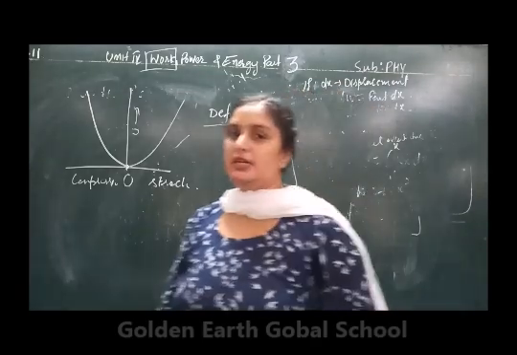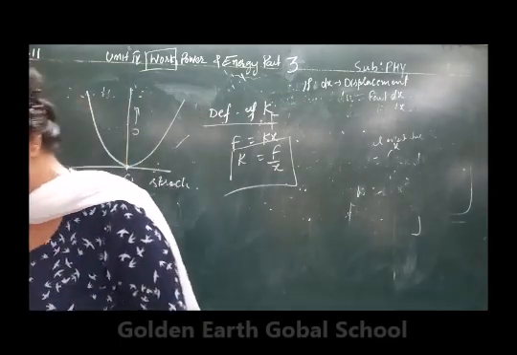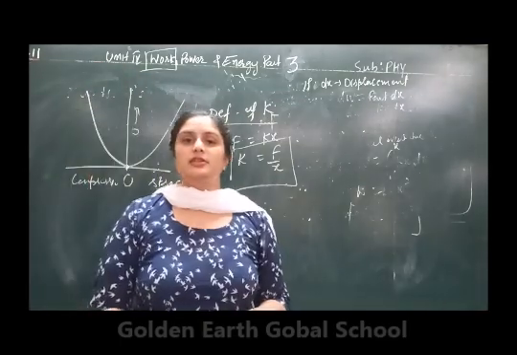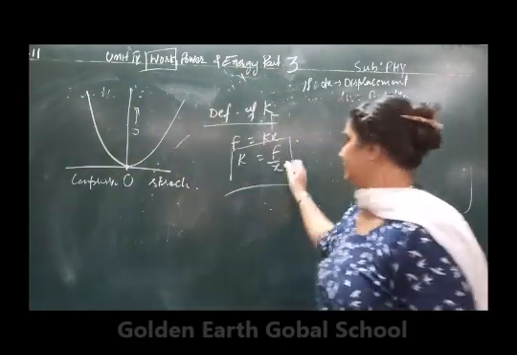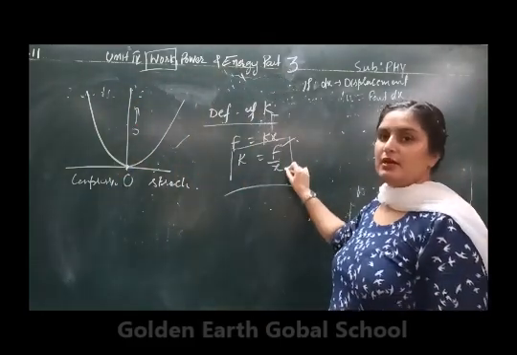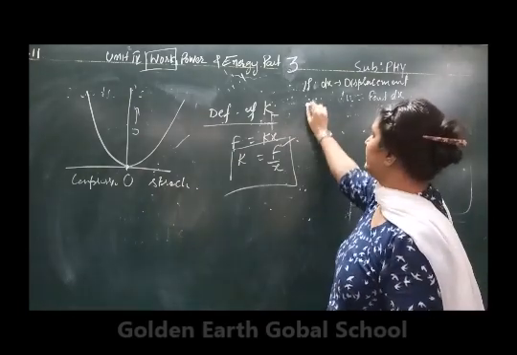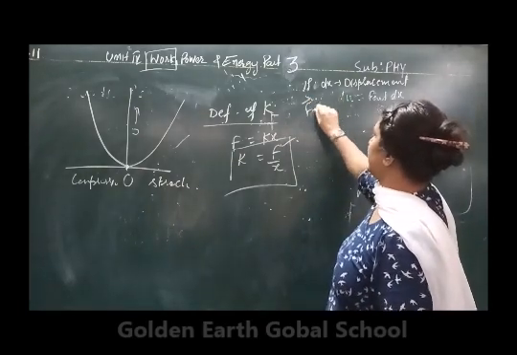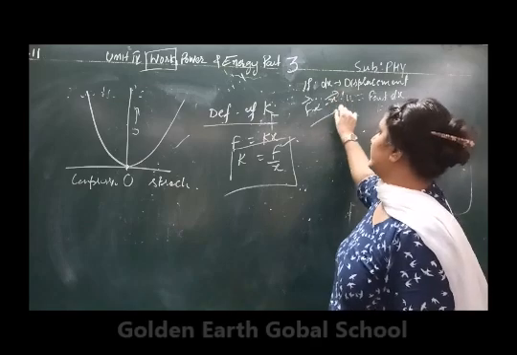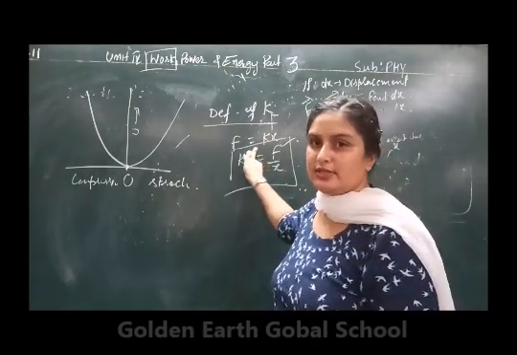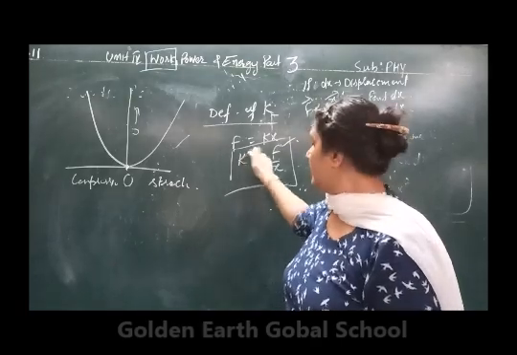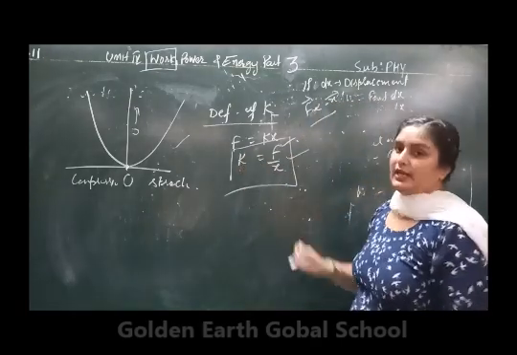Spring constant is equal to the applied force, or you can say the restoring or deforming force, per unit displacement. I have written from the expression that F is directly proportional to minus x. Here I have skipped the negative sign because I am not going to consider the direction. Okay, so K is equal to F by x.